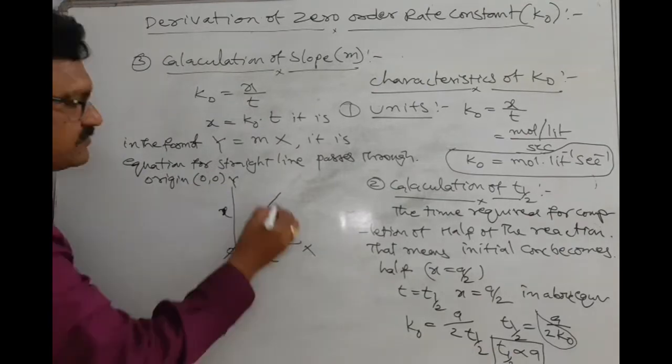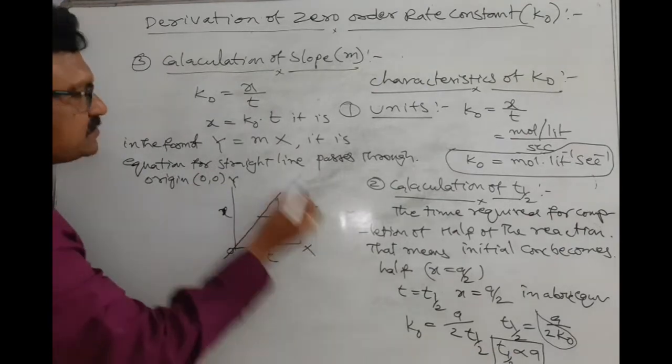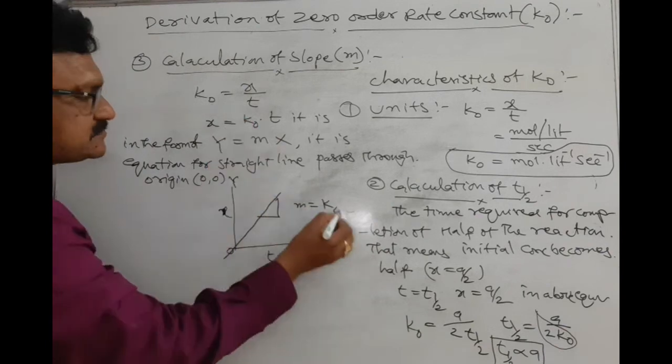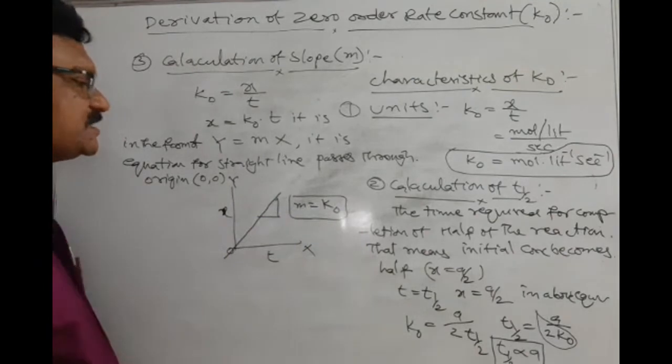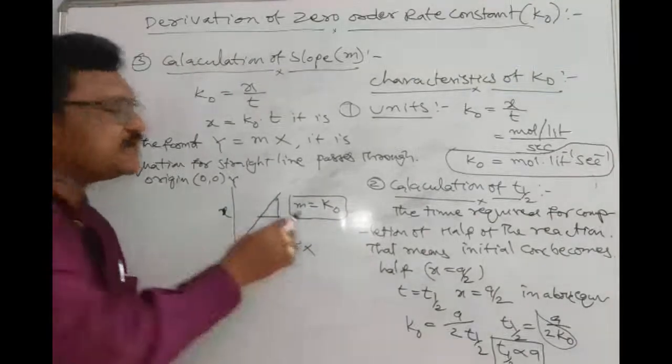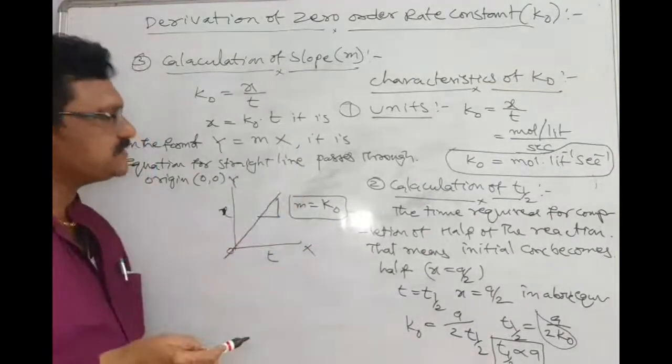Here, m is equal to K0. This thing you remember. What is the slope of a zero order reaction? m is equal to K0. That thing you remember.